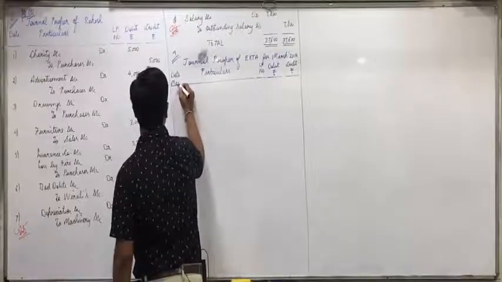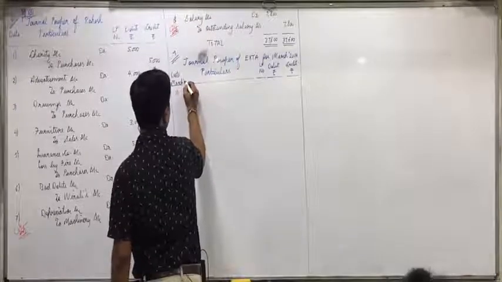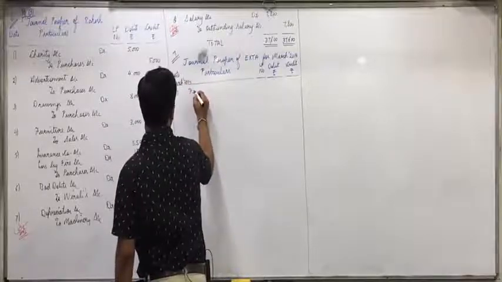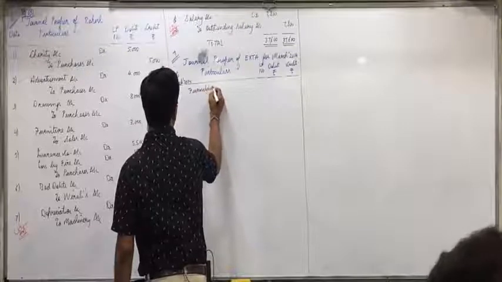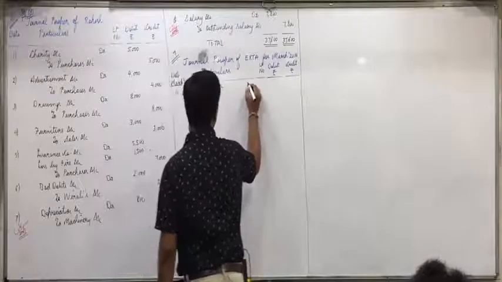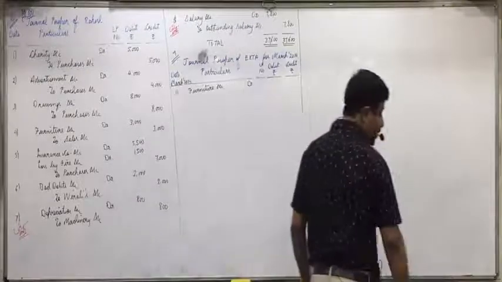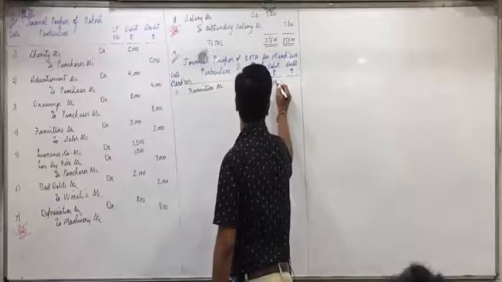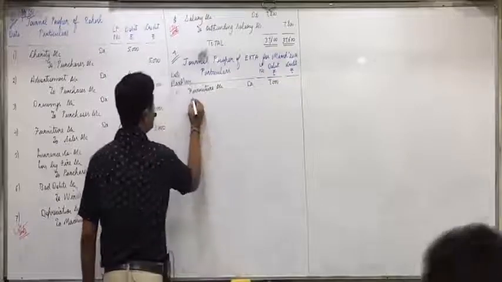1st March. Goods comes in, first furniture comes in. Debit what comes in? Furniture account debit 7,000. Goods comes in, debit what comes in?